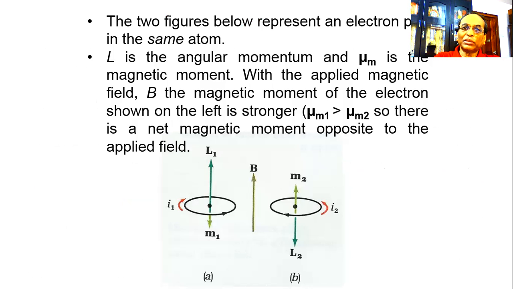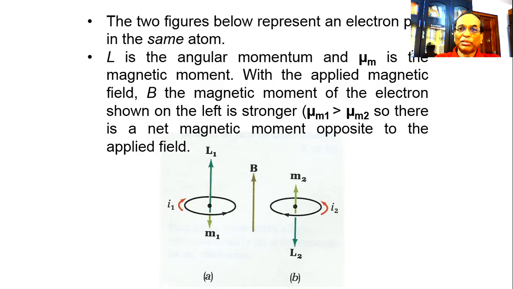The two figures below represent an electron which produces magnetic moments.